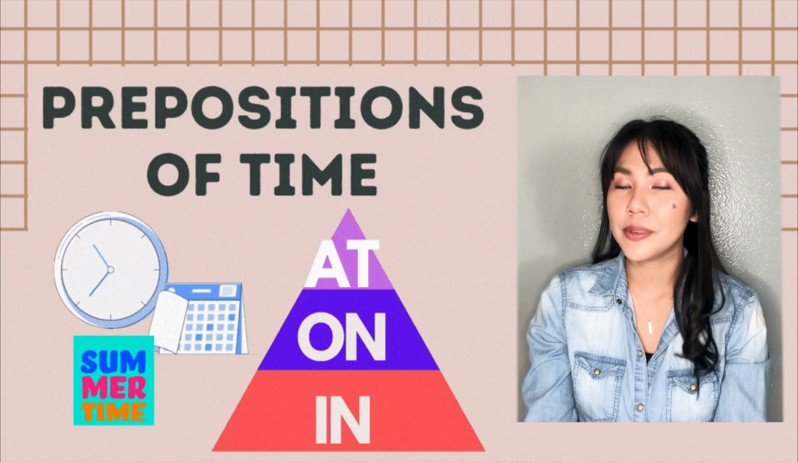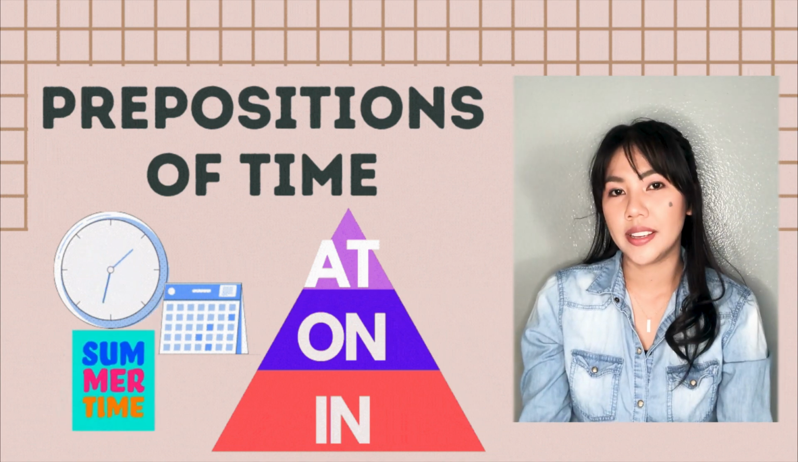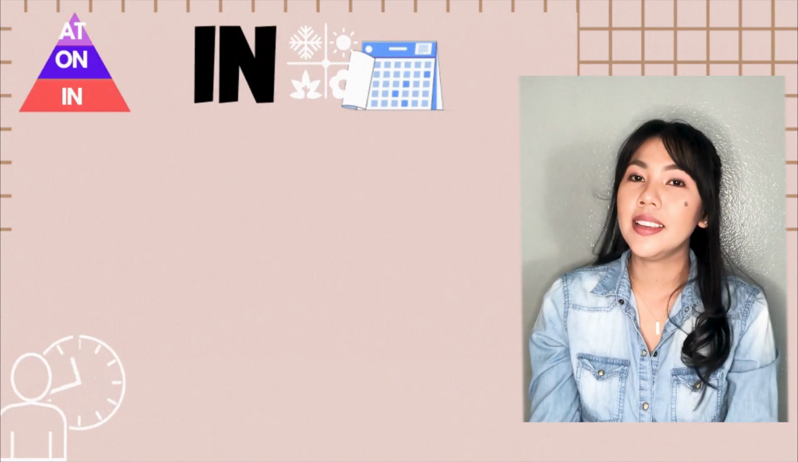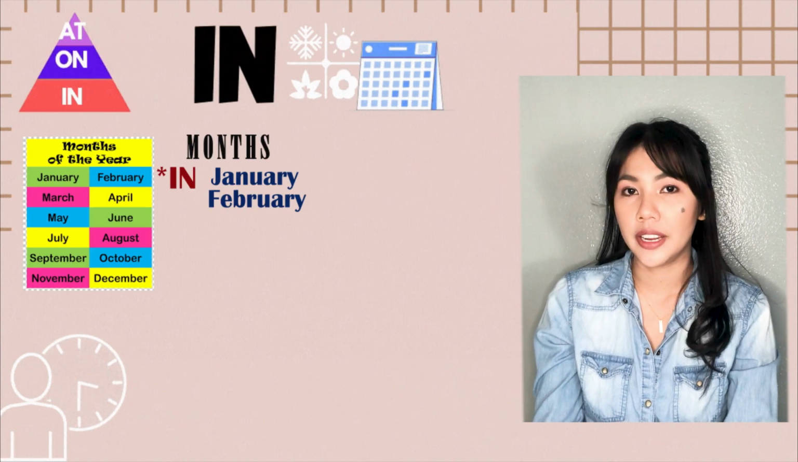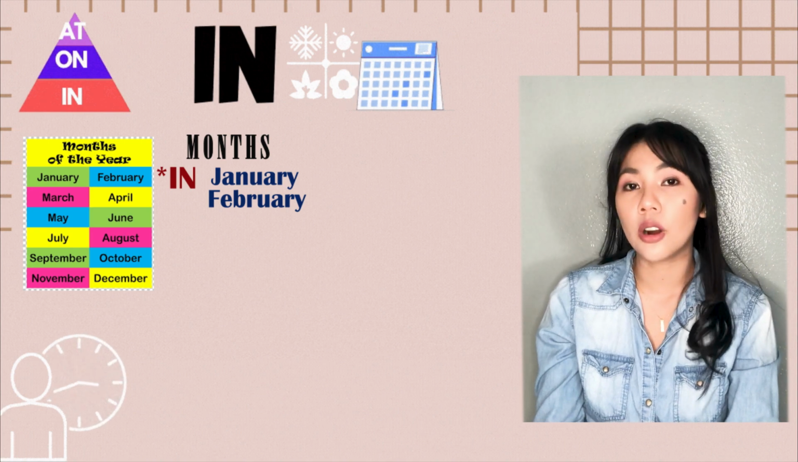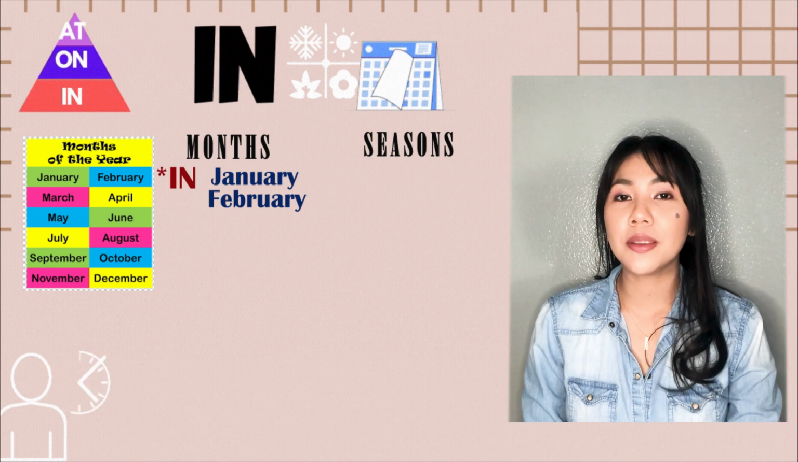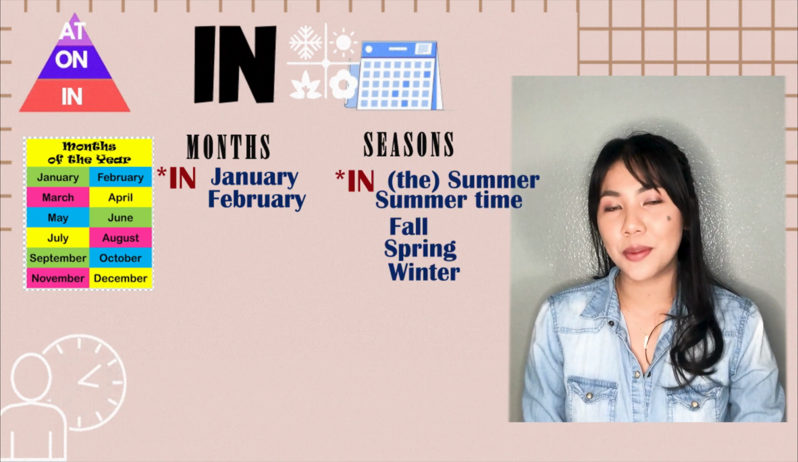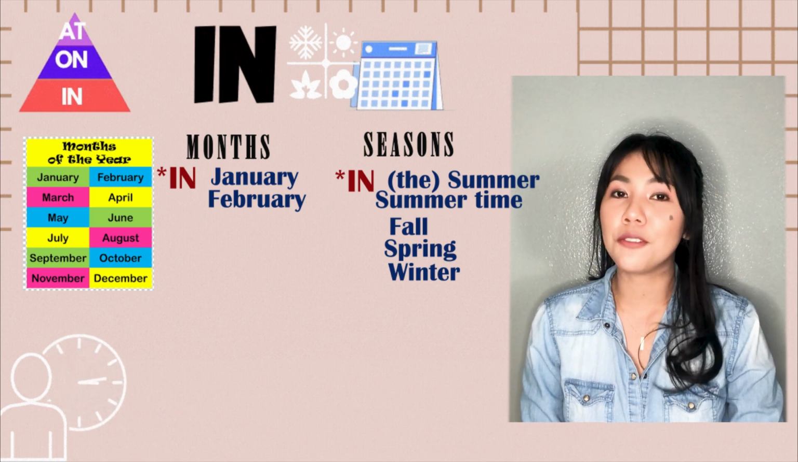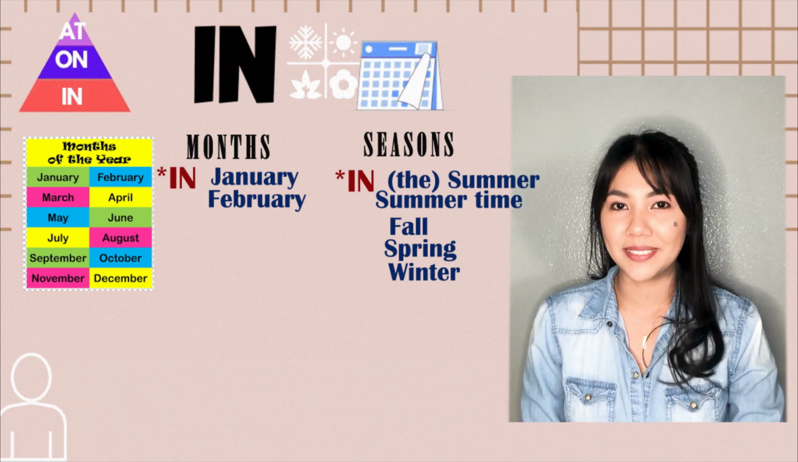Now for the last preposition, the preposition in. In is the widest or the broadest. It is used for months. Example, in January, in February, in March, in April, and so on. When talking about seasons, we use in. Example, in summer or in summertime, in fall, in spring, in winter.